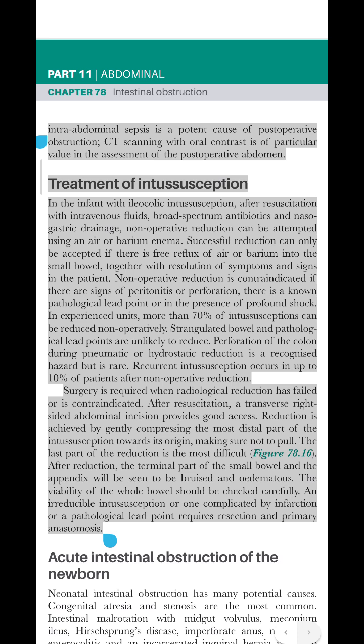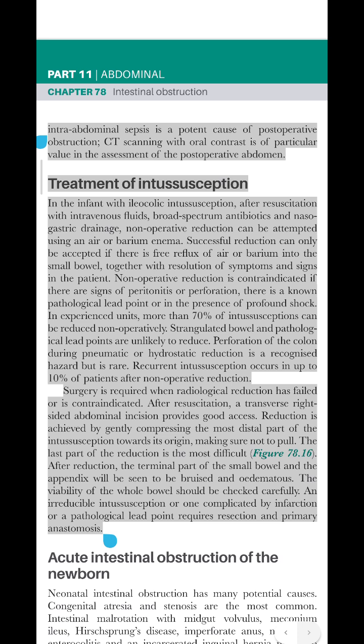CT scanning with oral contrast is of particular value in the assessment of the postoperative abdomen. Treatment of intussusception. In the infant with ileocolic intussusception, after resuscitation with intravenous fluids, broad-spectrum antibiotics and nasogastric drainage, non-operative reduction can be attempted using an air or barium enema. Successful reduction can only be accepted if there is free reflux of air or barium into the small bowel, together with resolution of symptoms and signs in the patient.